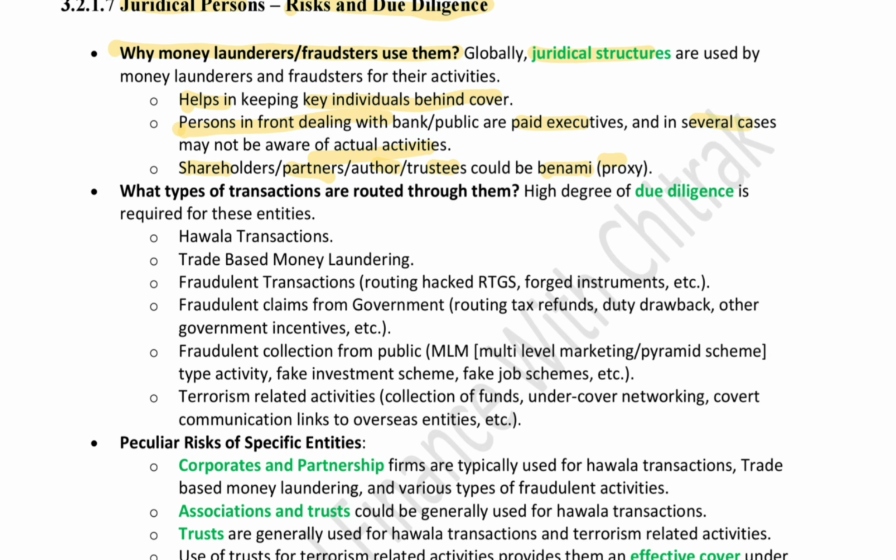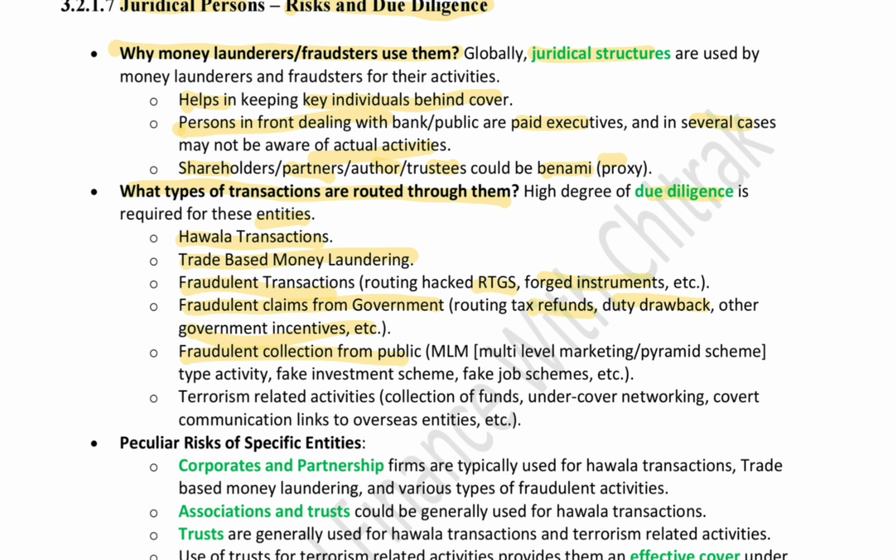Now, what type of transactions are routed through them? Basically, a high degree of due diligence is required for these entities. Why? Because they carry out hawala transactions, which we discussed in the last video. They also do trade-based money laundering. There are fraudulent transactions, that is, routing hacked RTGS or using forged instruments. Then they can claim fraud from government, like tax refunds, duty drawback or other government incentives.